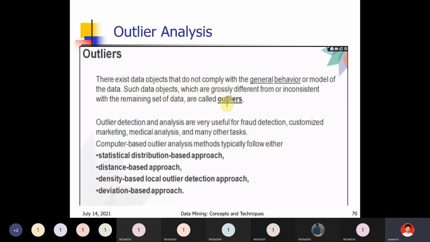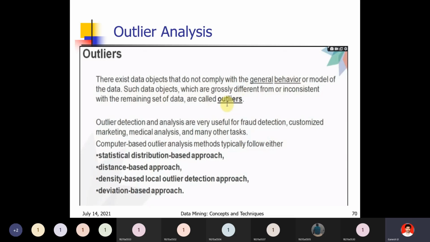Next, outlier analysis. This is the next topic. Till now we have seen different clustering methods. Now outlier analysis. There exist data objects that do not comply with the general behavior of the model. Let us first see what is meant by outlier. For example, there are 10 balls. In 10 balls, 9 balls are red in color and 1 ball is green in color. The green ball is the outlier.